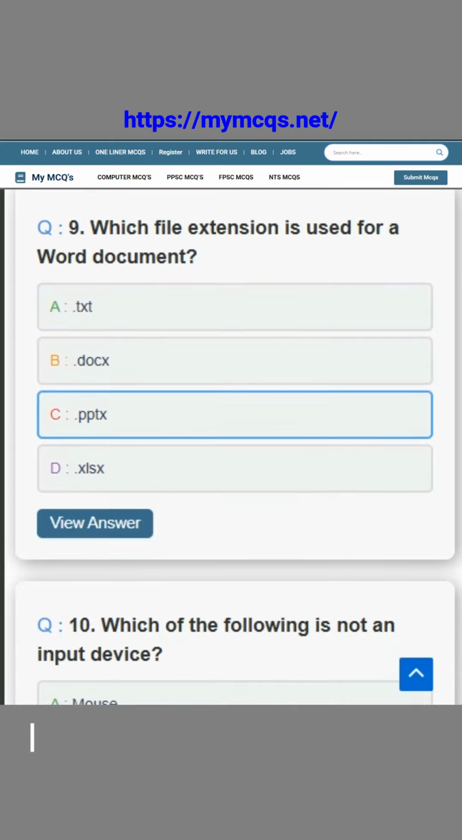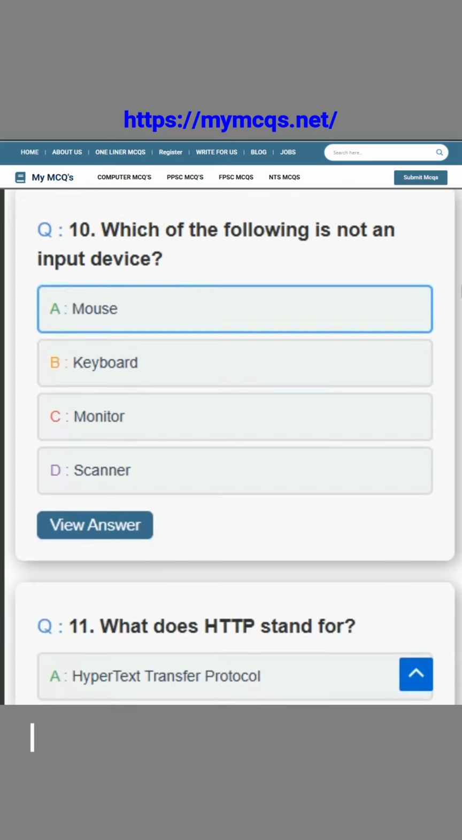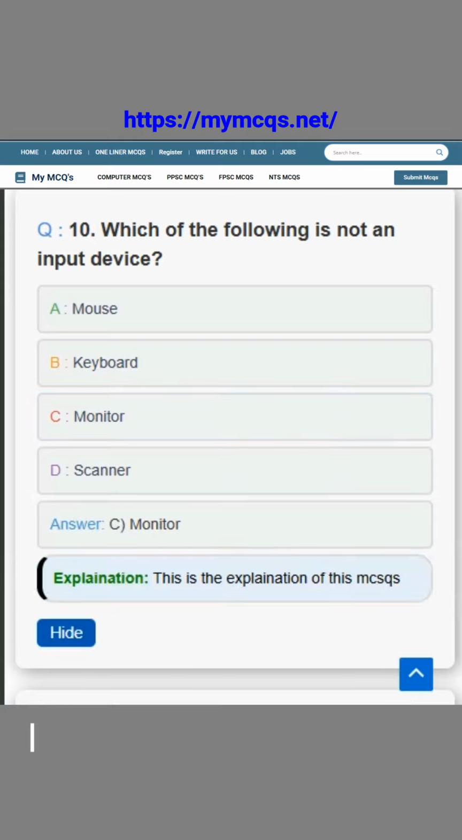Question number 9. Which file extension is used for a Word document? The correct answer is option B, DOCX. Question number 10. Which of the following is not an input device? The correct answer is option C, monitor.